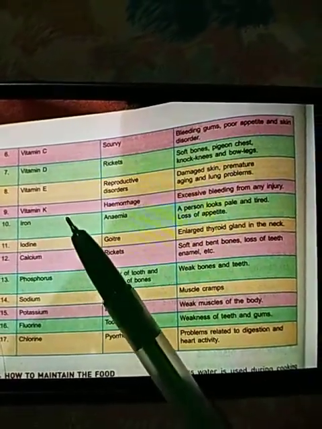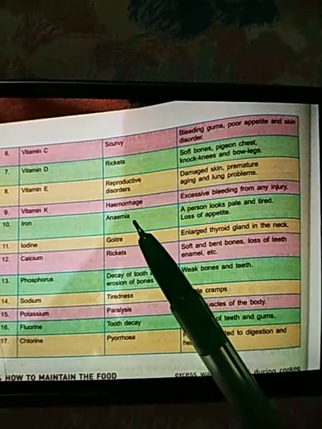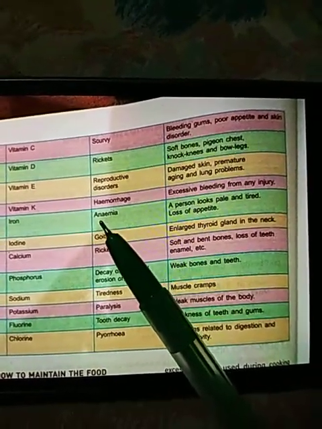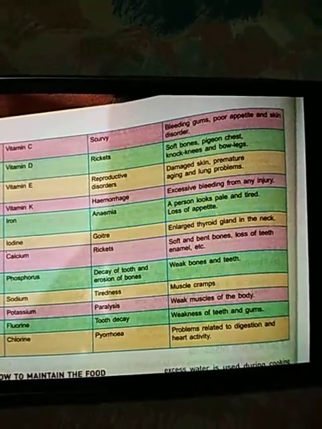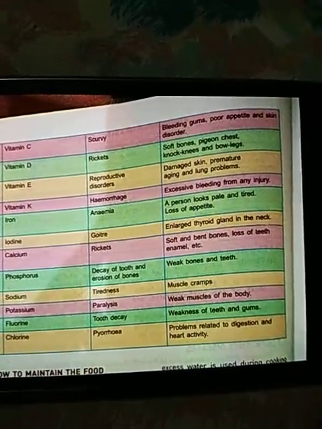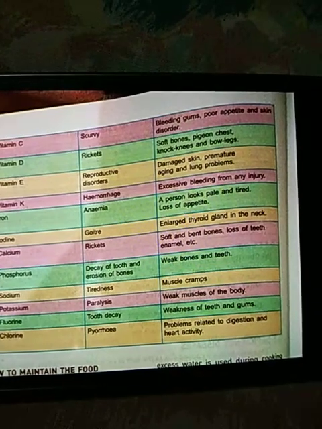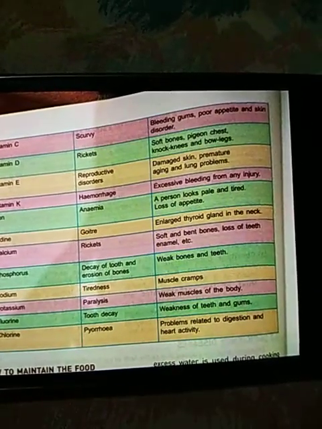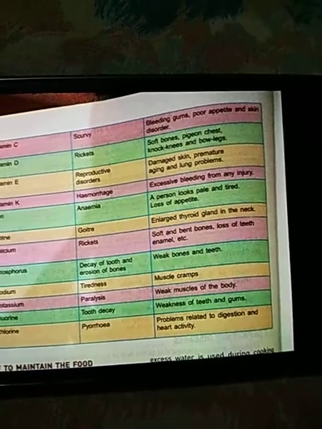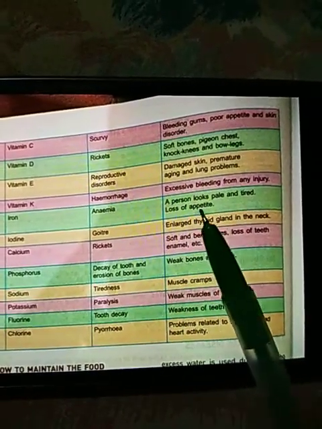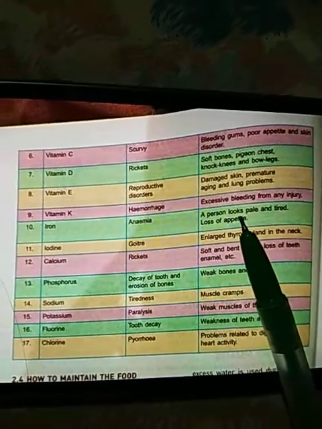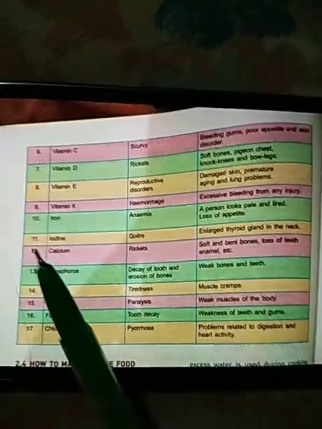Iron. Deficiency of iron leads to anemia. As you know, children, it is because of the iron in hemoglobin that the body can produce red blood cells. So if there is a lack of iron, there will be less formation of red blood cells, and it leads to a medical condition called anemia. A person looks pale and tired. There will be loss of appetite, meaning the person's weight decreases rapidly.